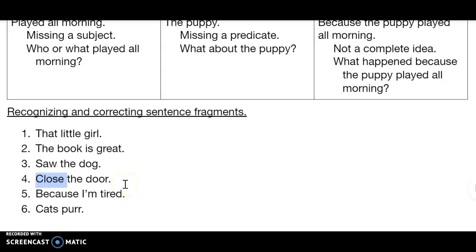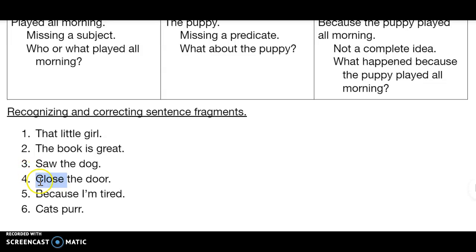Does that fit with Joe saw, girl played, puppy played, right? Door close? Did the door close something? That doesn't make sense, right? So we're telling somebody to close the door. It's a command. So when you have these imperative sentences, the subject of the sentence is you. Even though the word you, Y-O-U, is not part of the sentence, it is understood that if I say close the door, I'm talking to you. And so you is the subject and close is the predicate, and it is a complete sentence.